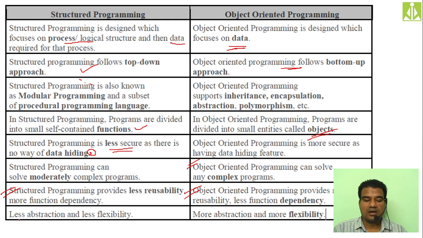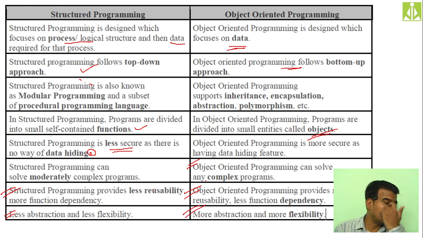Structured programming has less abstraction, which means less data hiding, and less flexibility. It is not at all a flexible way of programming. But in object oriented programming, we can provide more data hiding, more abstraction, and more flexibility is also possible with the help of the object oriented way of programming.